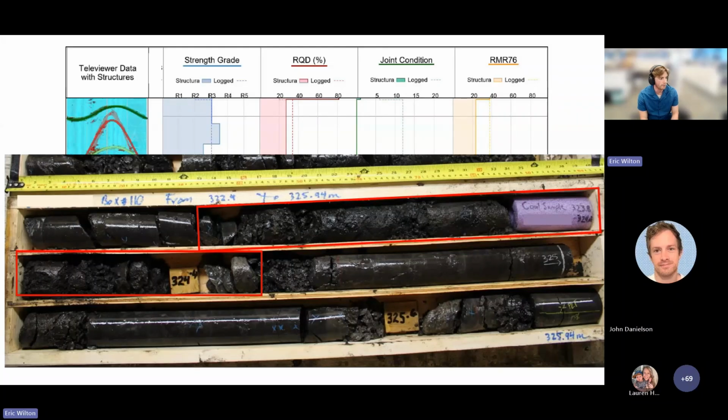You can see here that we have quite a major coal seam within this run, within this interval, and that the core logger didn't break out to be a separate interval. And they still record a pretty moderate joint condition value. Although if you're considering all this to be one interval, I'd probably more likely side with Structura's estimate of 0 to consider the weak coal material here.